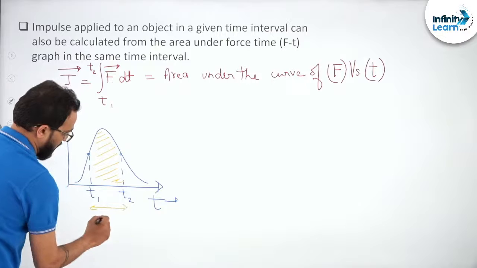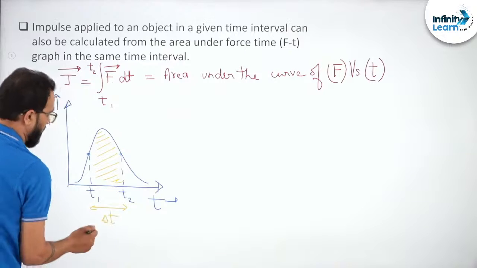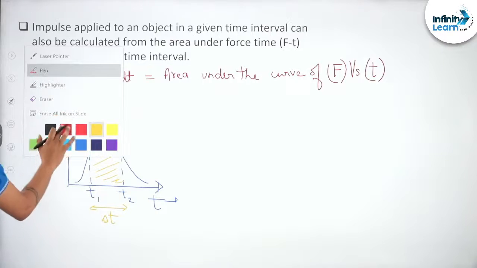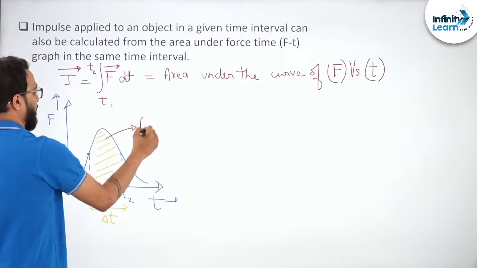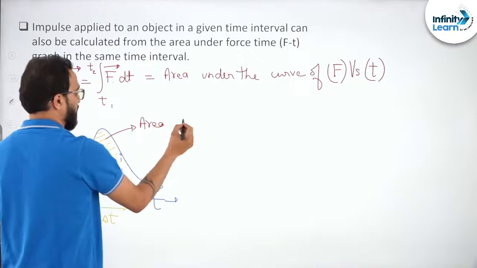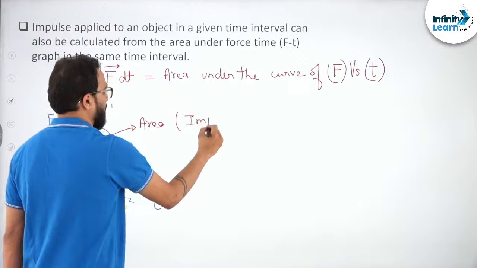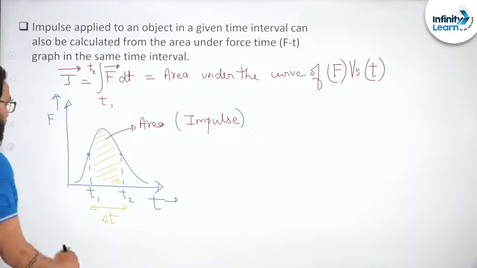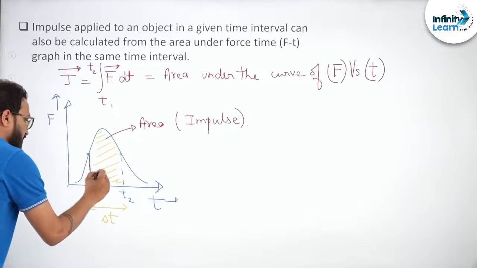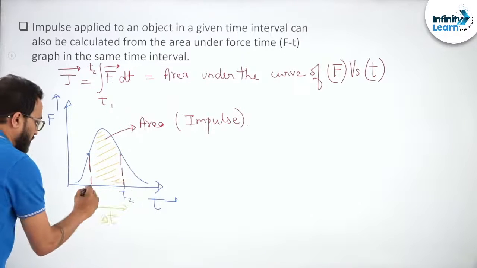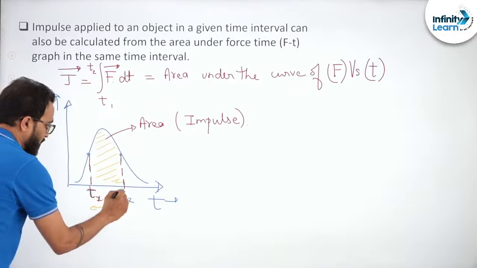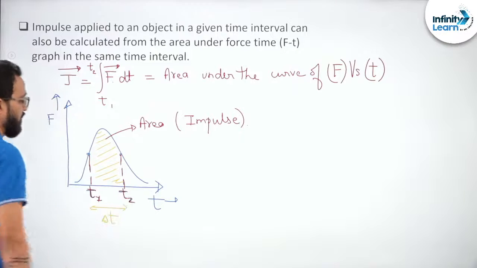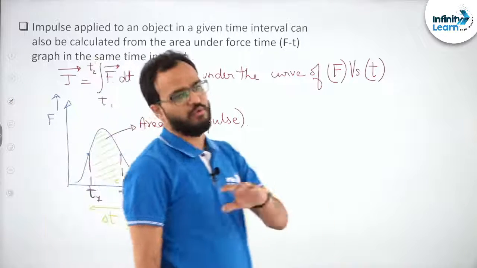What is this? This is delta t, right? So this is the area under the graph, which is also the impulse of the body. In this particular instant I am talking from t1 to t2. Is there any doubt? No, obviously there is no doubt.